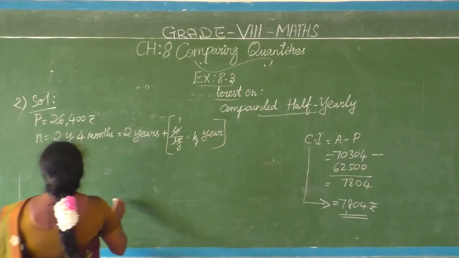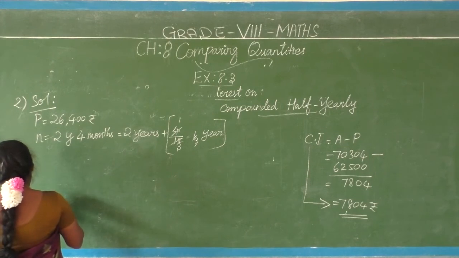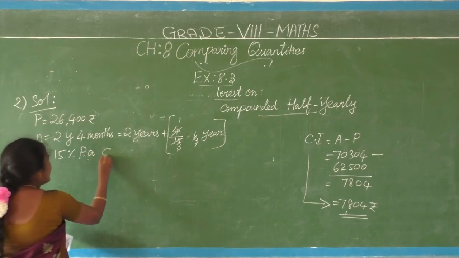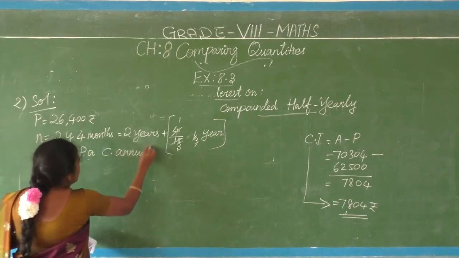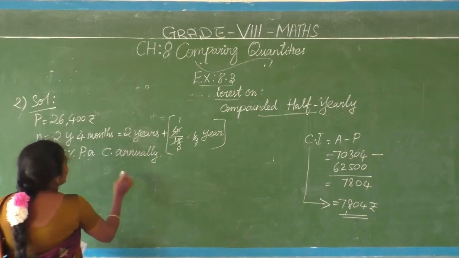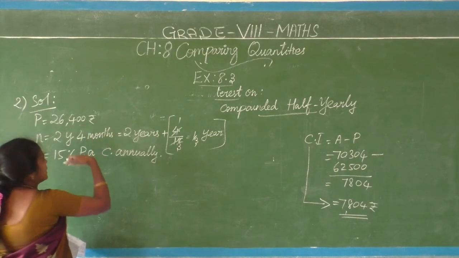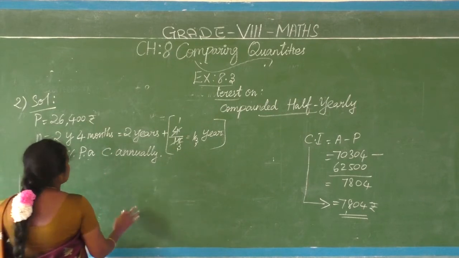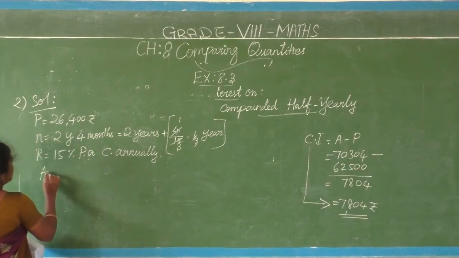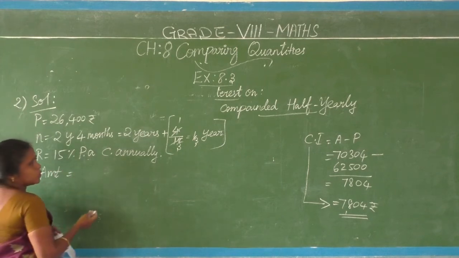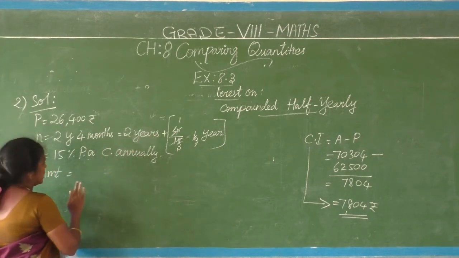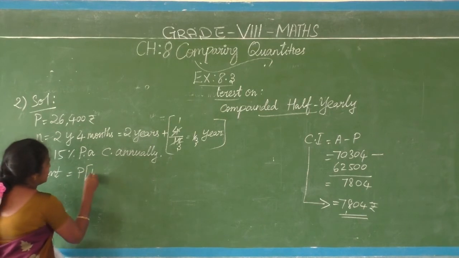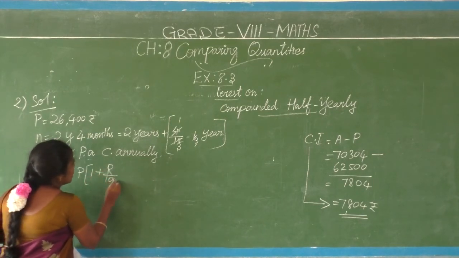Understood? Then rate of interest 15. R is 15% per annum compounded annually. At the end of 2 years 4 months, how much amount has to be settled by her to the bank? This is the question. So what to do? We have to find out amount only. They are asking here the total amount at the end of 2 years 4 months for Kamala. So we have to find amount. Compounded annually means which formula? The same, P into 1 plus R by 100 the whole power n.